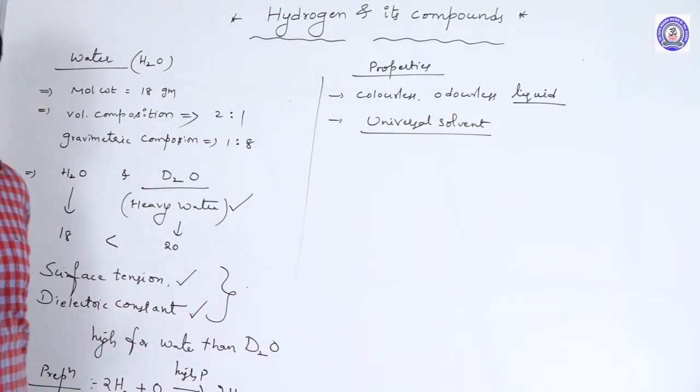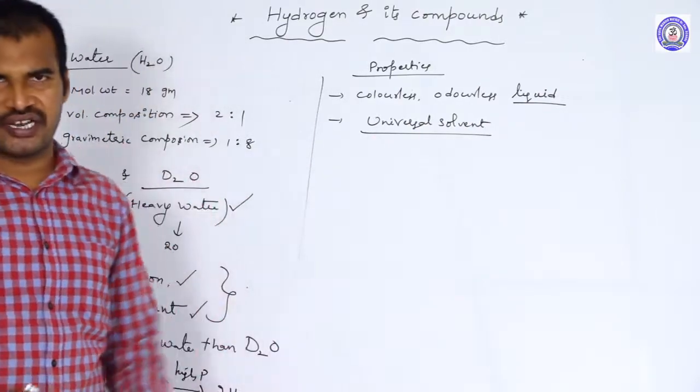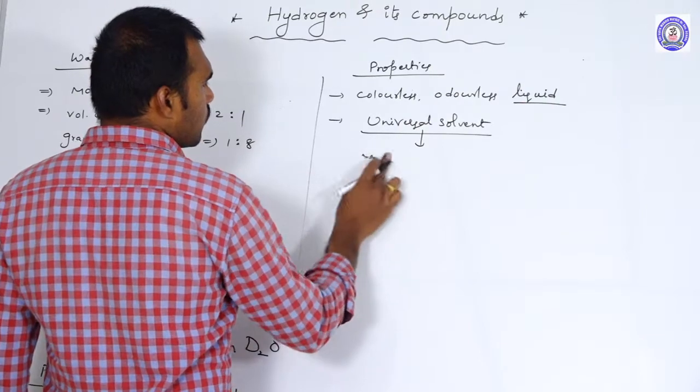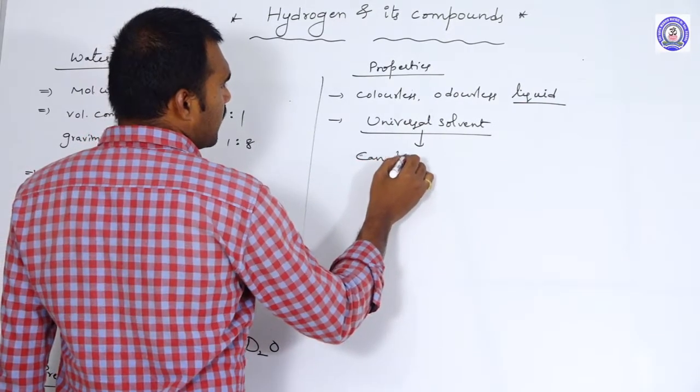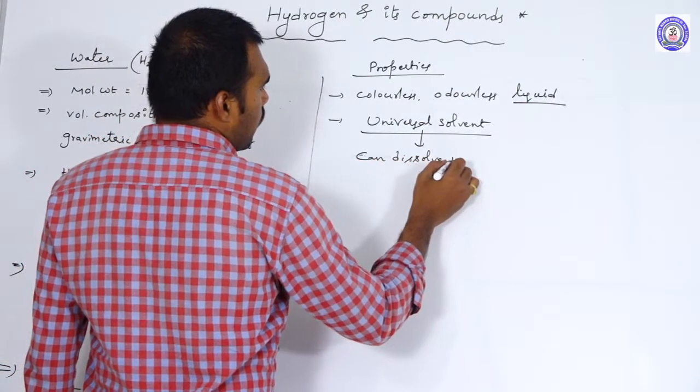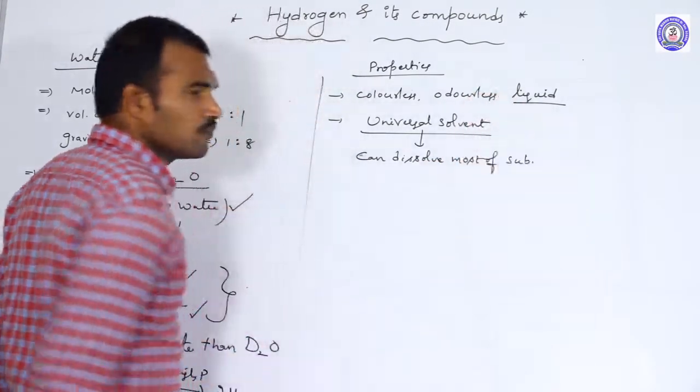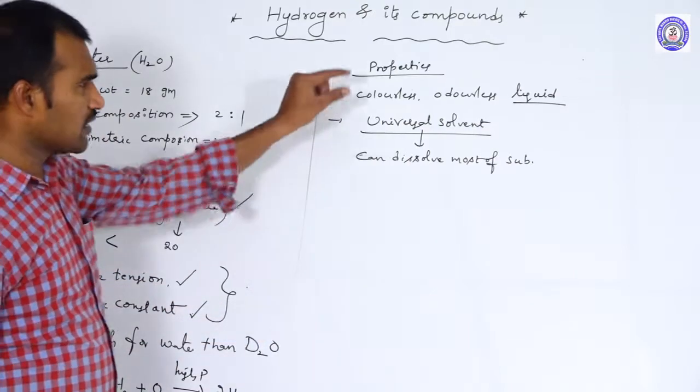Because it has the ability to dissolve most of the substances in it. That is why we call it a universal solvent.